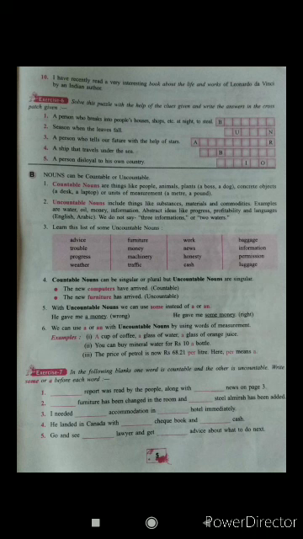Now, number 4 says that countable nouns can be singular or plural, but uncountable nouns are singular only. Okay. First point says that the new computers have arrived. So, countable. Computers can be counted. Okay. Next, the new furniture. So, furniture is uncountable because we don't know how many furnitures there are. 1, 2, 3, 4. It is uncountable, meaning it is not open how many furnitures there are. So the new furniture has arrived, uncountable.